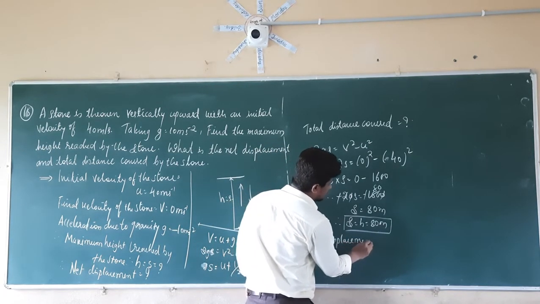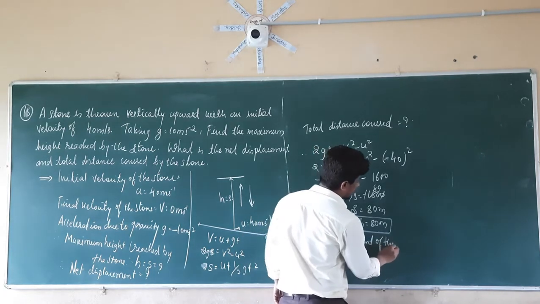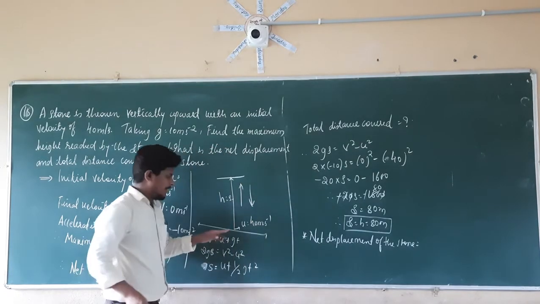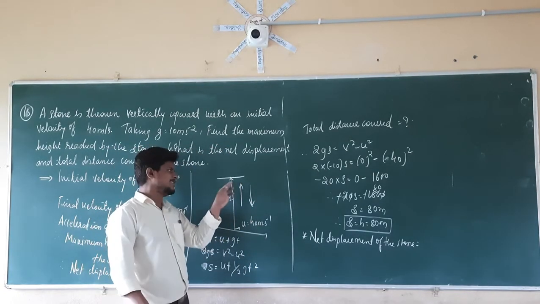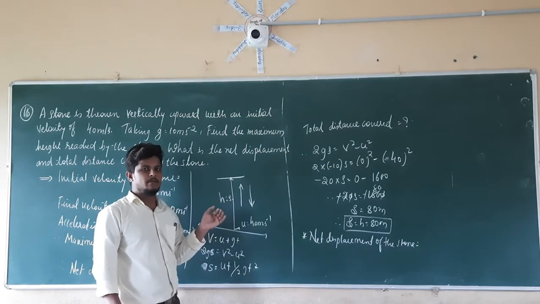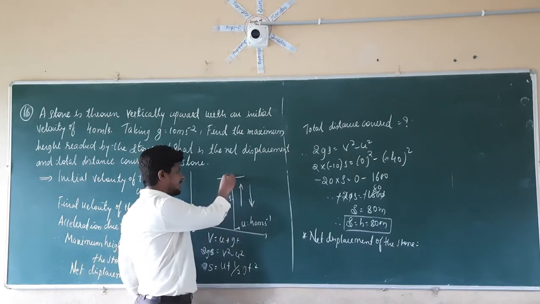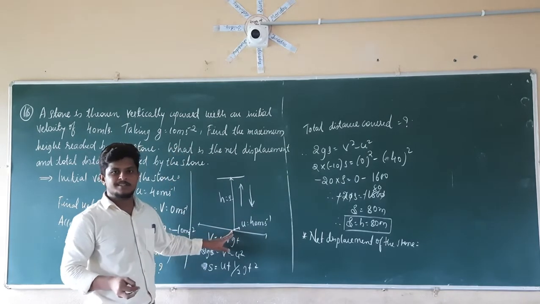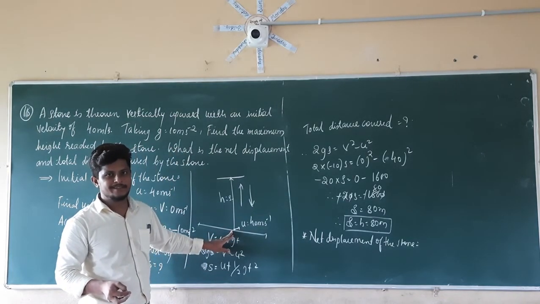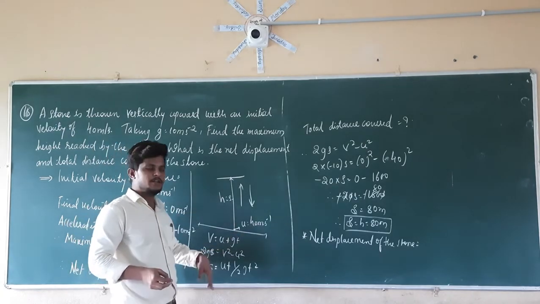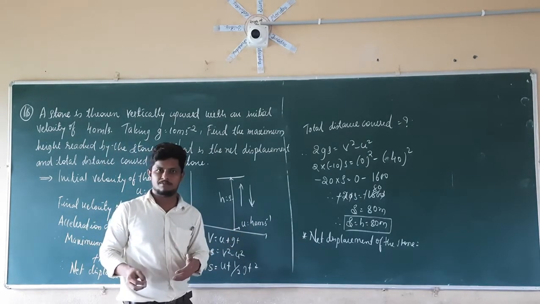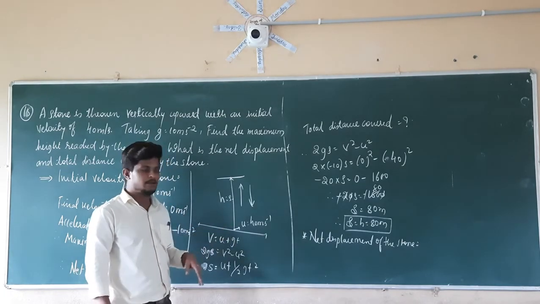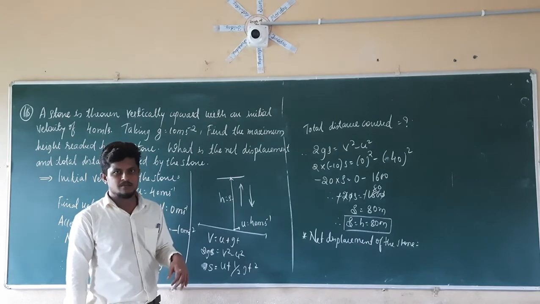And the total net displacement of the stone. If the stone is thrown in the upward direction, it is going to reach its maximum height. After reaching the maximum height, it is again going to fall in the same path, but in the opposite direction towards the ground. So it is again going to come to its initial position. If the stone is coming to its initial position, if there is no change in the positions, then what will be the displacement here? The displacement will be equal to 0.